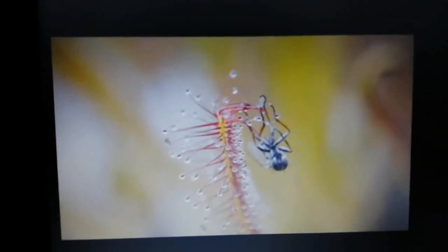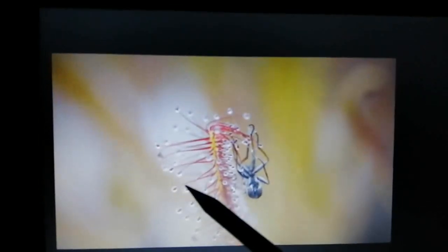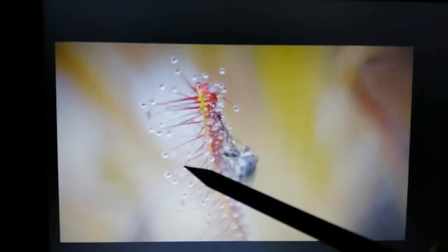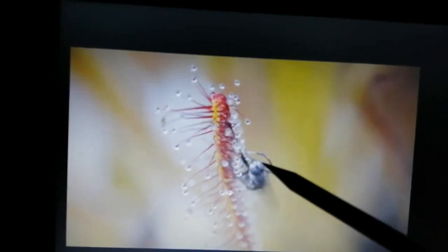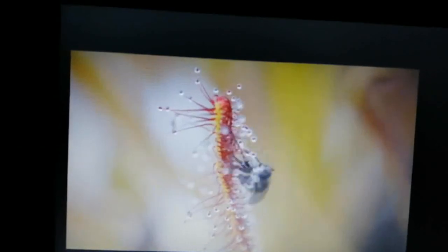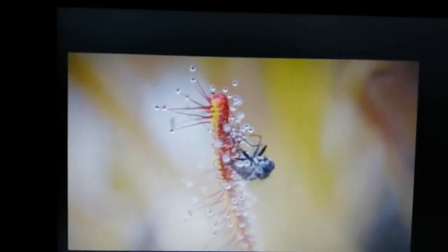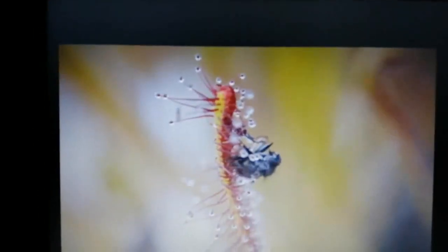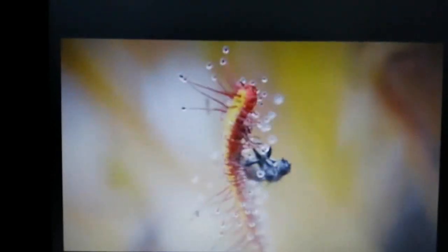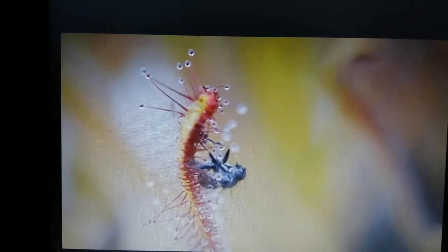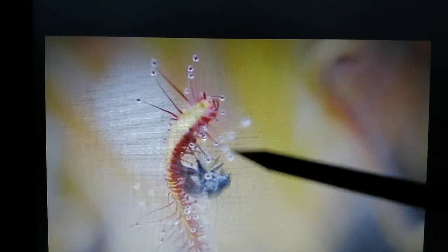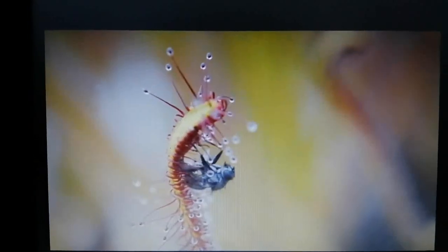Now our next example is the sundew. The sundew has these transparent sticky, ball like, glue like things, which when they come in contact with an insect, the insect gets stuck onto the plant. So you can see how these thread like structures are moving towards the insect and trapping it more and more.